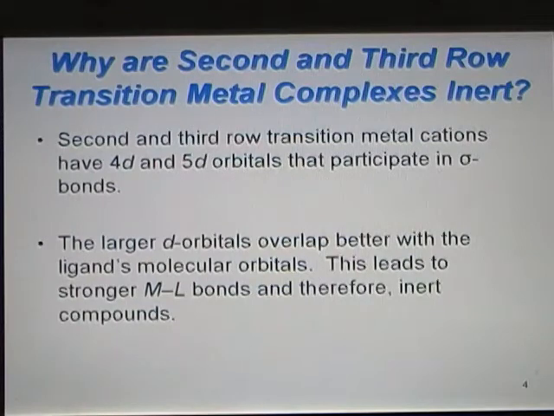Well, it's because they have large 4d and 5d orbitals that can form very strong sigma bonds with the ligand's molecular orbitals. This leads to very strong sigma bonding and therefore inert compounds. So the bigger the d orbitals, the more they can overlap with the ligand's molecular orbitals and form very strong bonds.